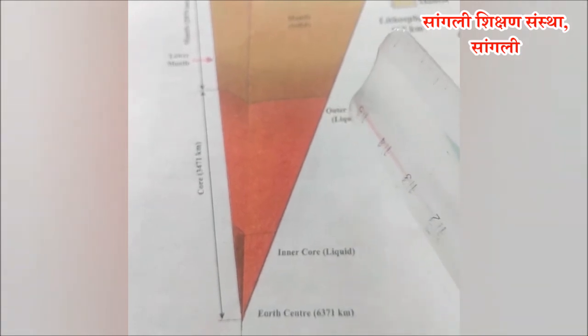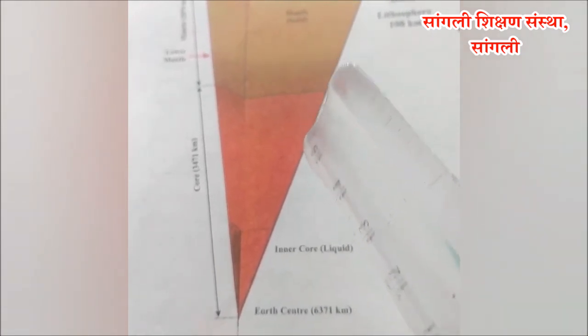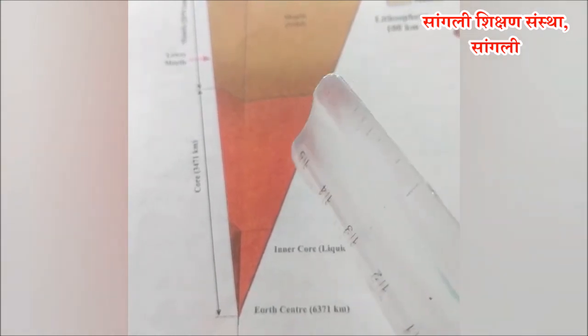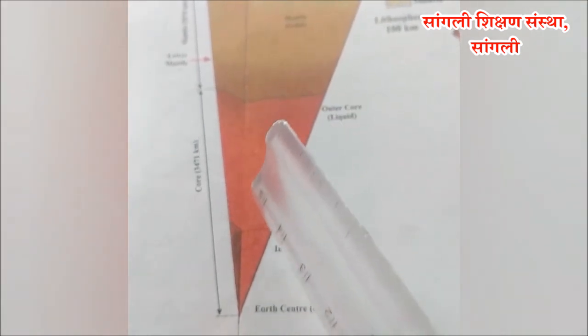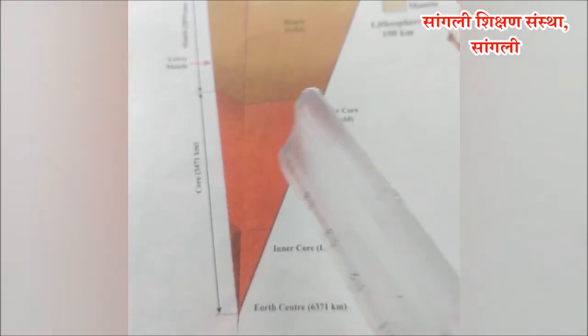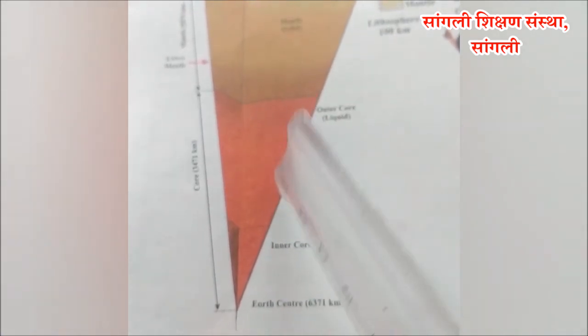Let's study about outer core. The outer core extends from 2900 km to 5100 km. The secondary waves cannot pass this core. They get absorbed in this region. This has led scientists to believe that the core can be liquid or semi-liquid in nature.